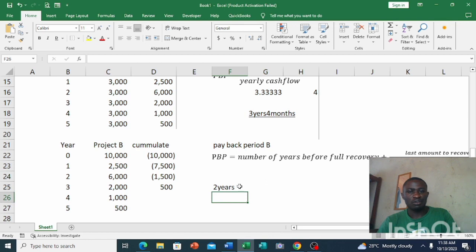The last amount to recover is what? 15. Meaning the last amount to recover, you pick the year and then you take that same amount again divided by the cash flow at the year of full recovery. The cash flow at our year of full recovery here was what? 2K. So 15 divided by